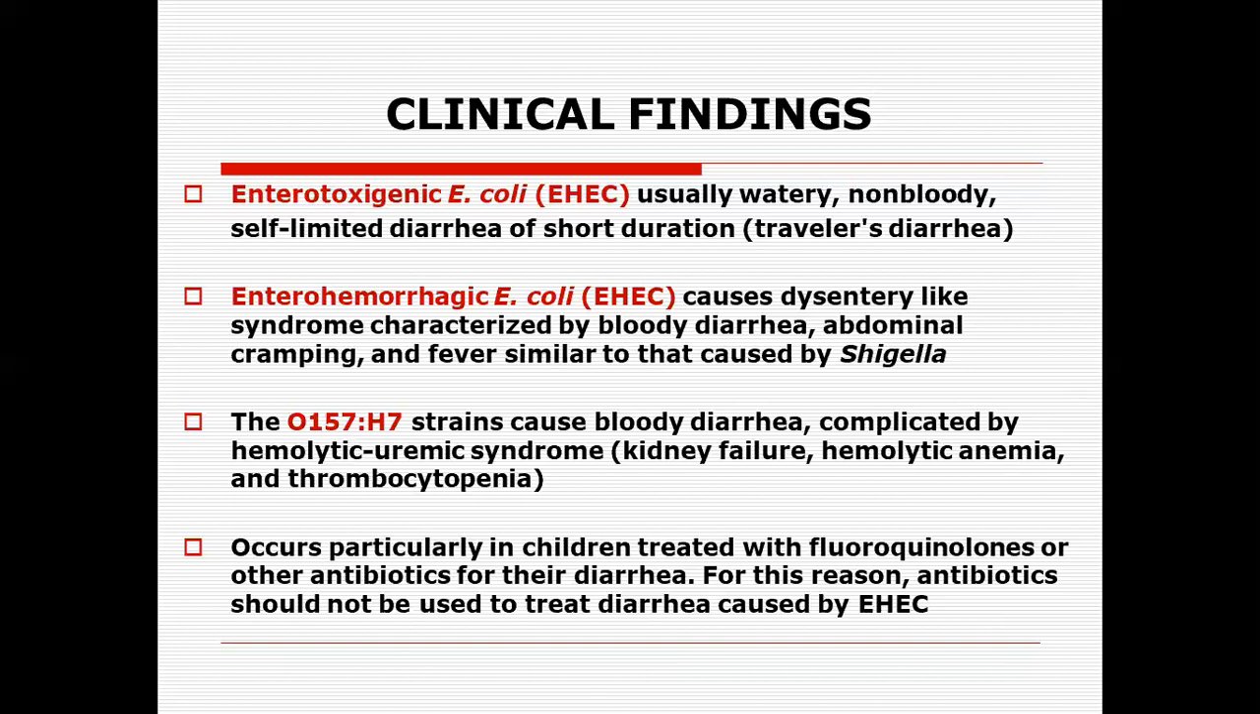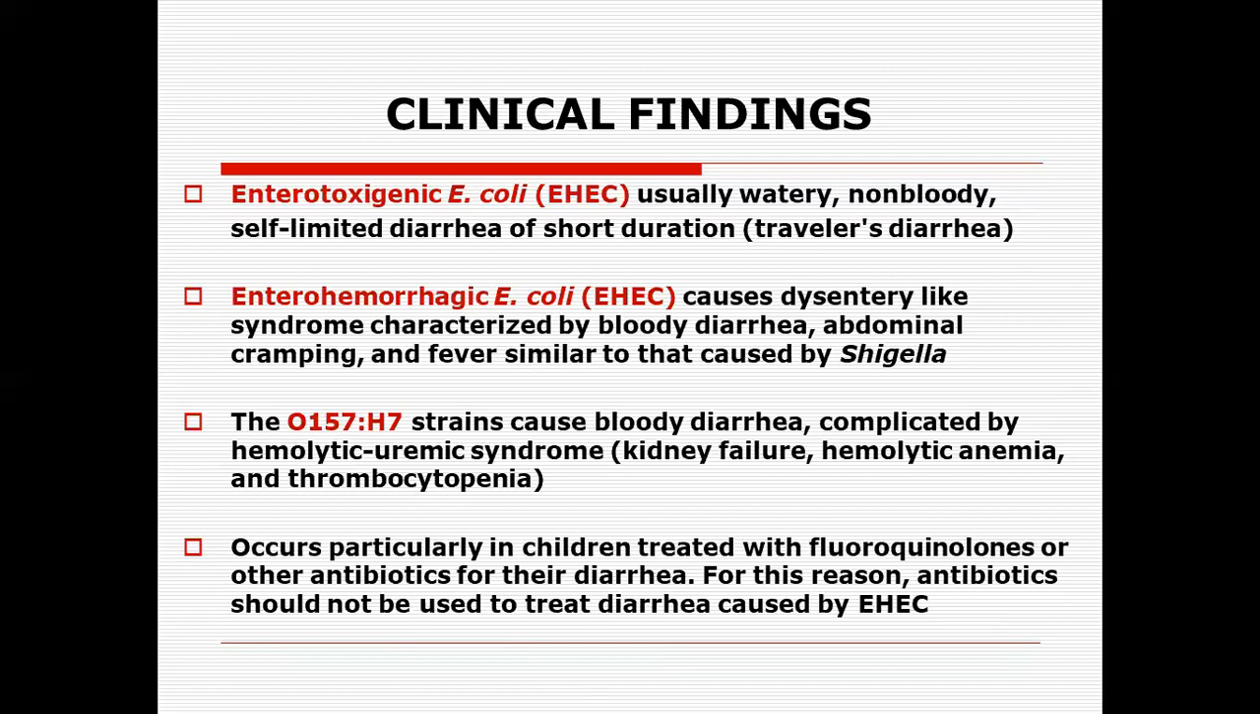The dysentery-like syndrome, characterized by bloody diarrhea, abdominal cramps, and fever, is caused by enterohemorrhagic Escherichia coli. The symptoms of enterohemorrhagic Escherichia coli are similar to those of Shigella, because the enterohemorrhagic toxin acts the same way as the Shigella toxin. Another classical strain of Escherichia coli, O157:H7, also causes bloody diarrhea.